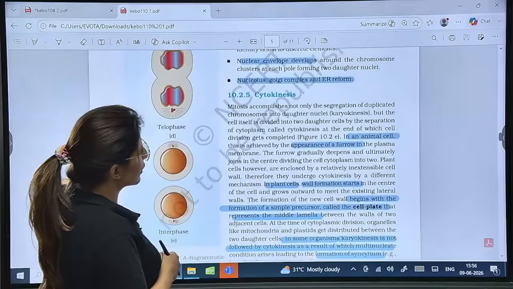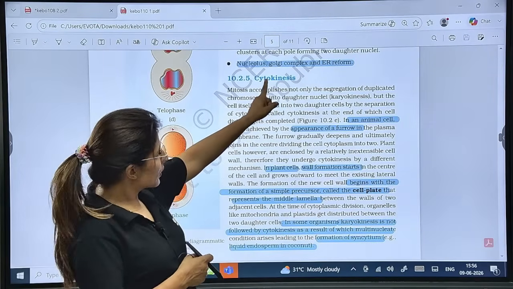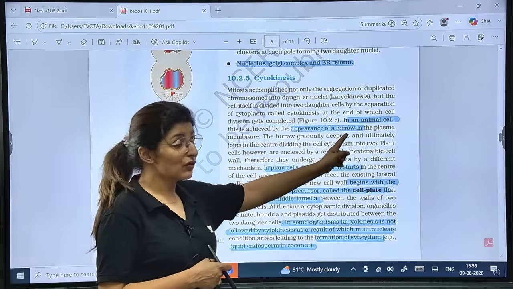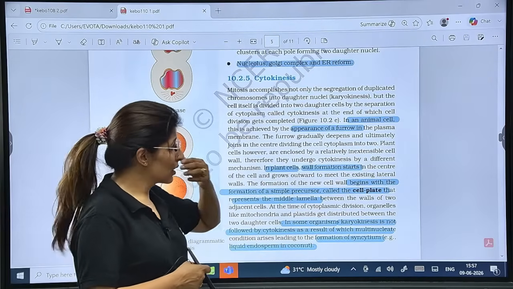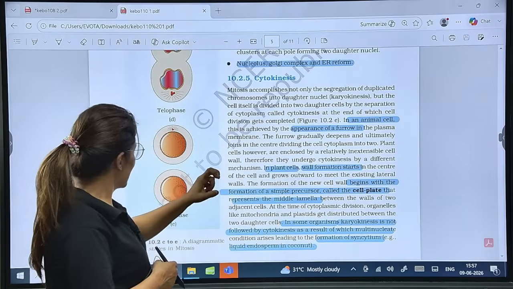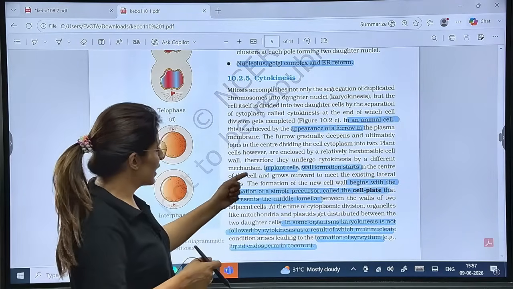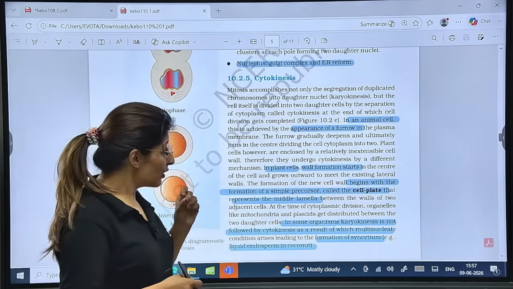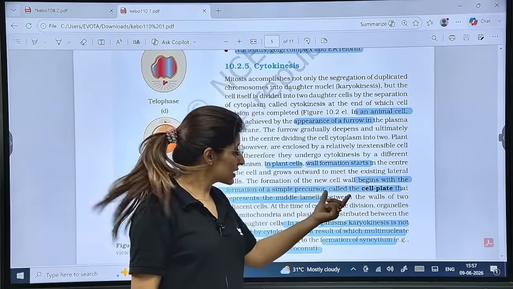And after karyokinesis has occurred, cytokinesis will follow. This cytokinesis can occur by two methods. In animal cells, it appears by furrow formation. Is that clear? It is furrow formation. The furrow keeps on deepening from the outer side inwards, and that furrow will separate the two daughter cells, right? While in plant cells, there is cell wall formation. Now, cell wall formation begins with the formation of a simple precursor called the cell plate.